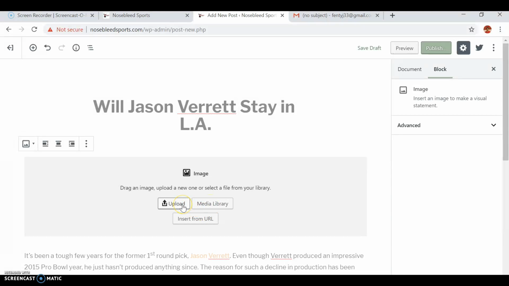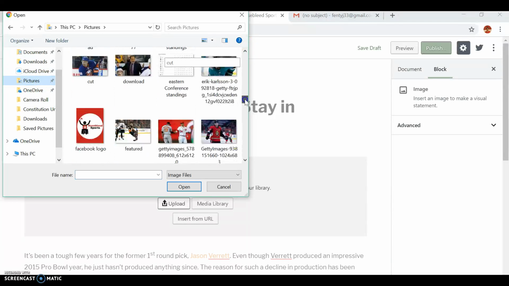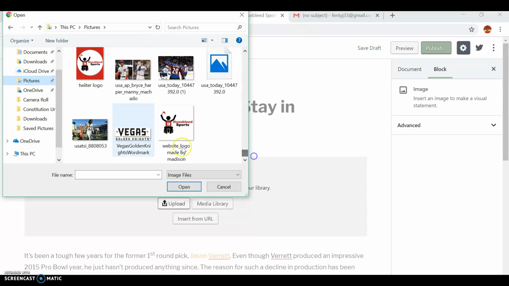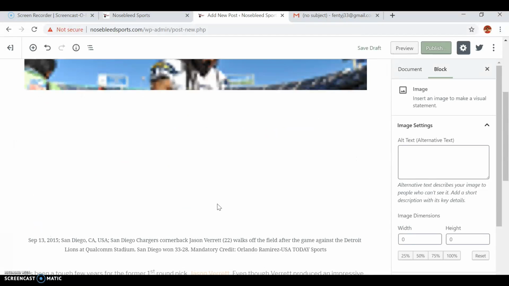And then the other option, and this is what I use the most often, is actually saving an image to your actual desktop and your pictures. So that's what I'm going to show here. So you go to upload, you go to your pictures or wherever you saved it, and here's my picture I want. Okay, so I press open. All right, here it is, it's loading up.